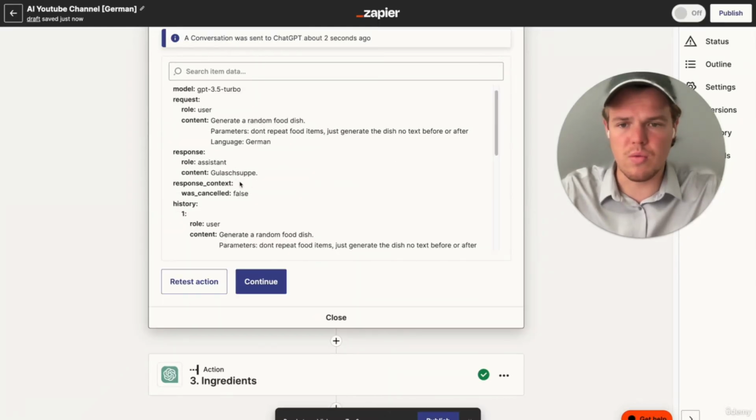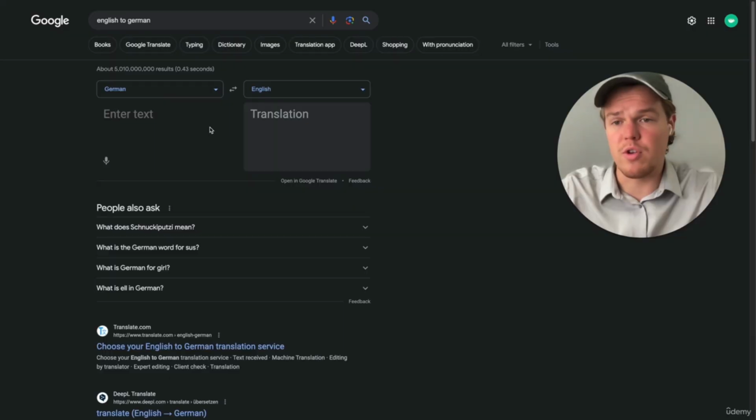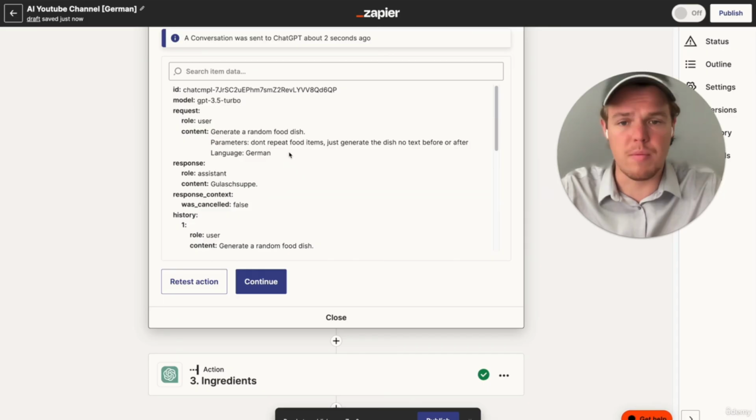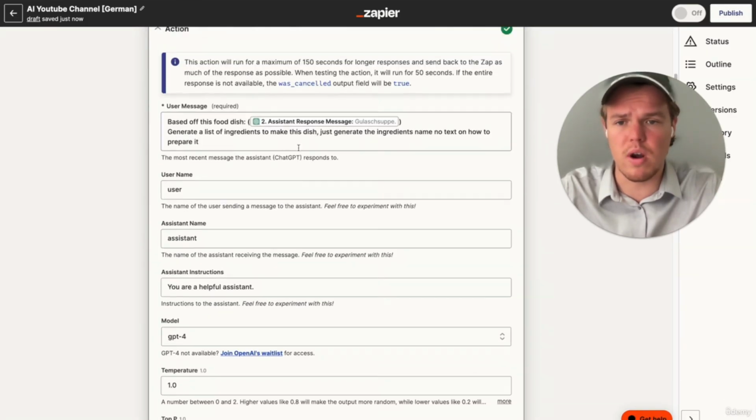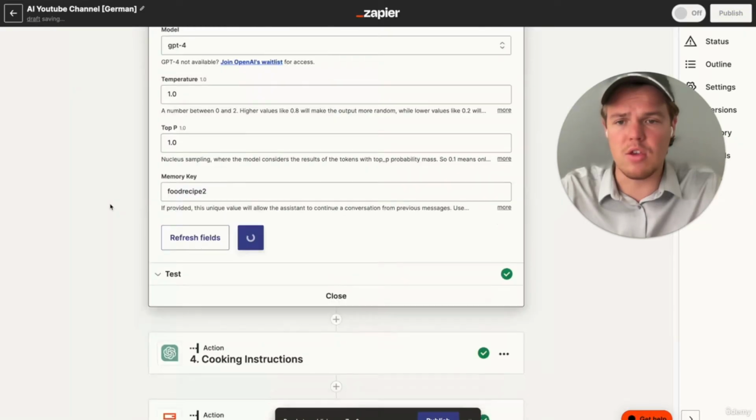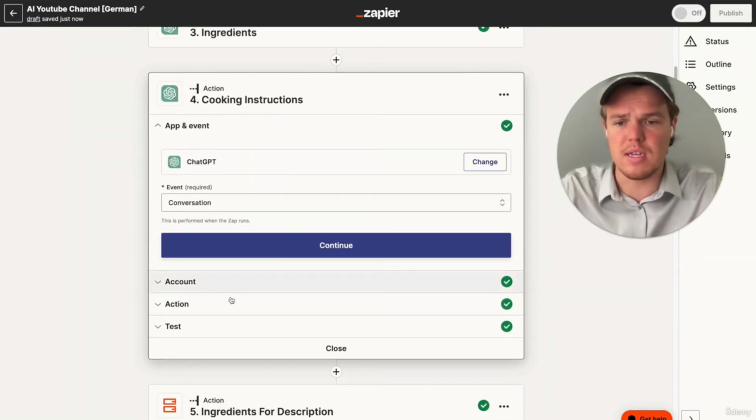So as you see here, we got Gulaschsuppe, which honestly I probably butchered. Over here, just Google Translate, put in German here, and then goulash soup is the food item it chose for this specific video. From here, all you need to do is add that little small parameter there to every single one of the GPT blocks, and you'll now officially create a content piece that is going to be in German.